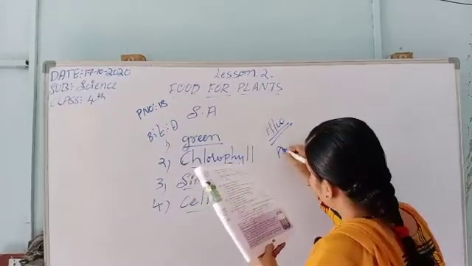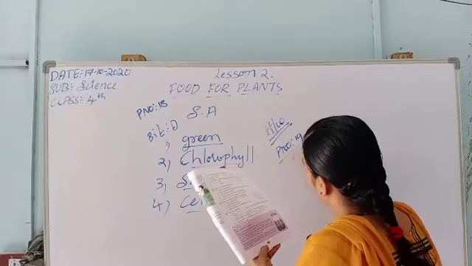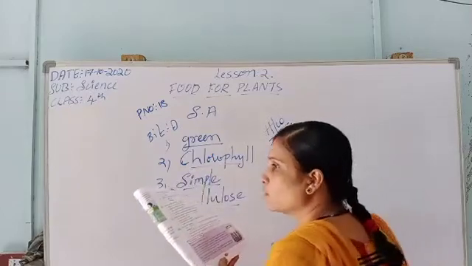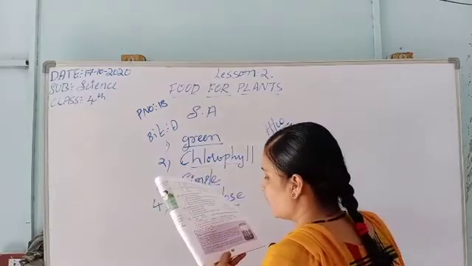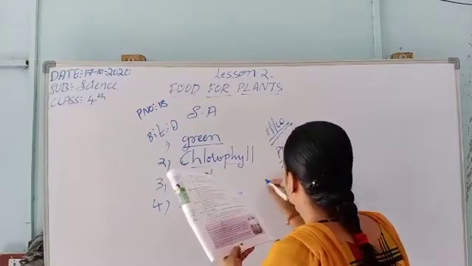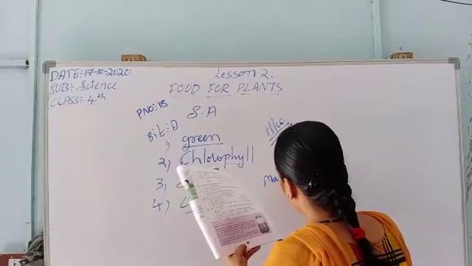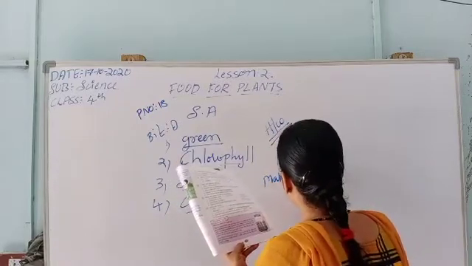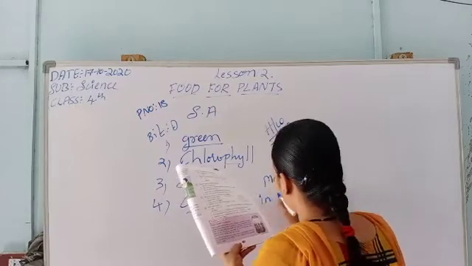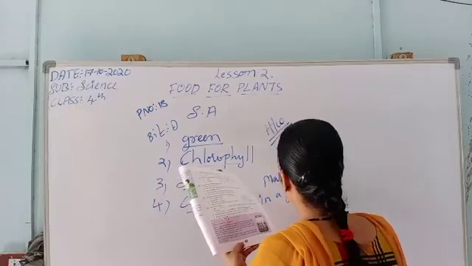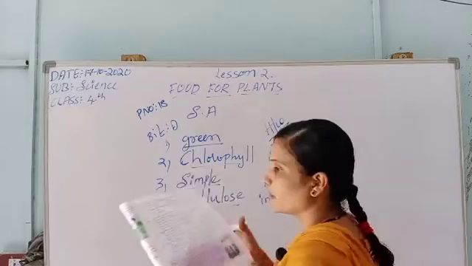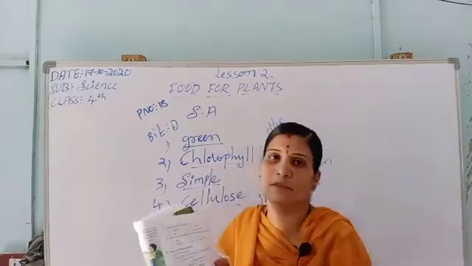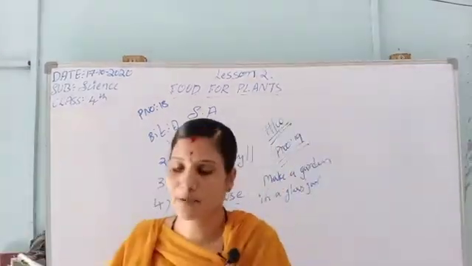Page number 19, children, do this one. Here, make a garden in a glass jar. You know what is meant by glass jar? A big glass container which we use for pickles.